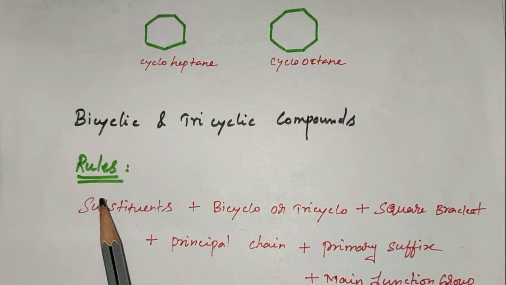What are the rules for naming bicyclic and tricyclic compounds? The substituents come first, and then bicyclo or tricyclo. If the compound is bicyclic, it is written as bicyclo, or if the compound is tricyclic, it will be written as tricyclo. Then a square bracket is opened and closed. Within the square bracket, the bridging carbons are written in descending order, for example 4, 3, 2, 1 and so on. Then the principal chain, primary suffix and main functional group suffix name.